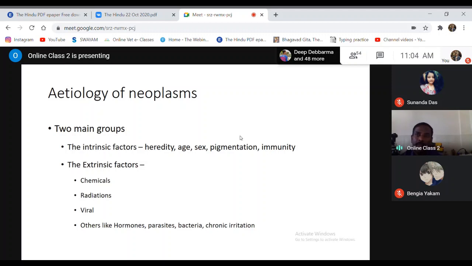A good example is the incidence of squamous cell carcinoma in the eyelid. Hereford is a breed of cattle which has a white eyelid, a white zone surrounding the eye.